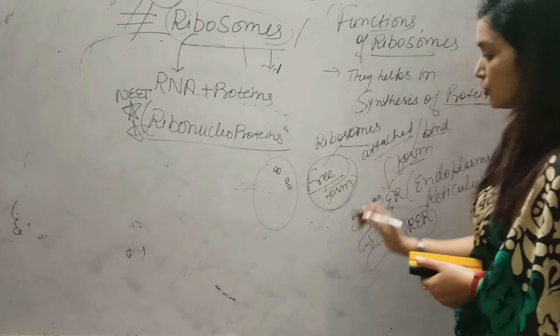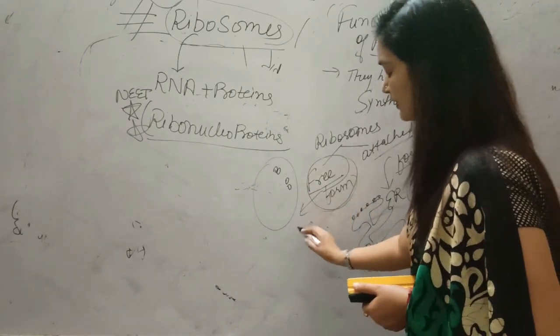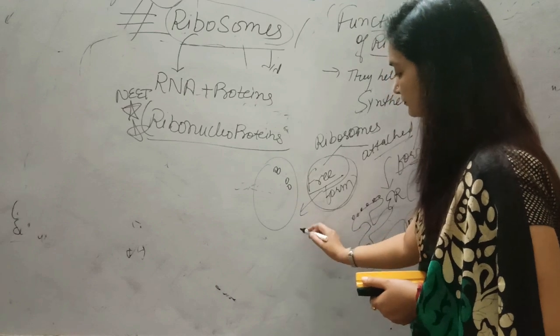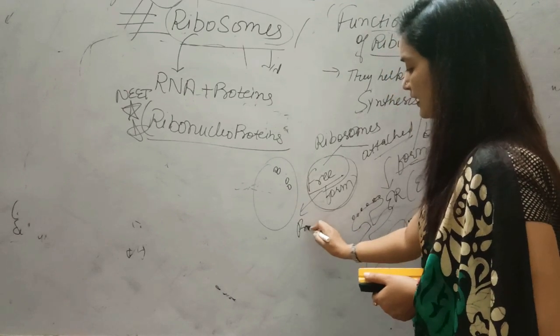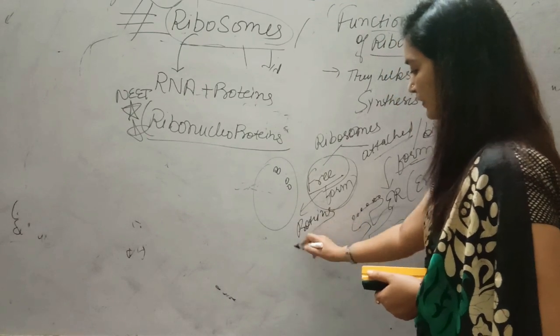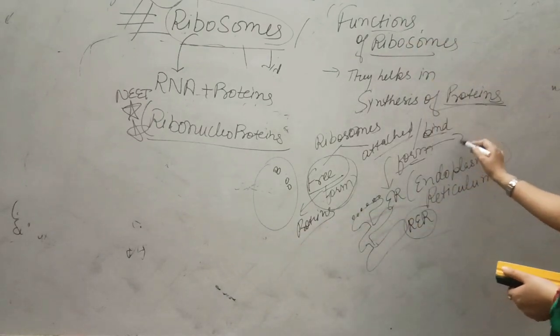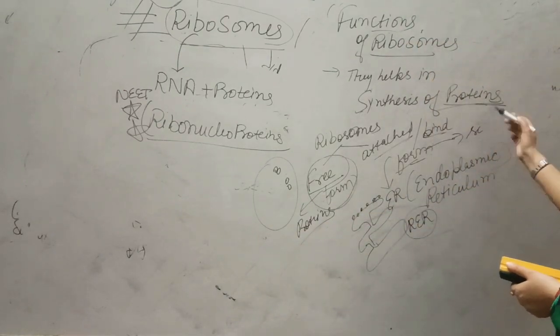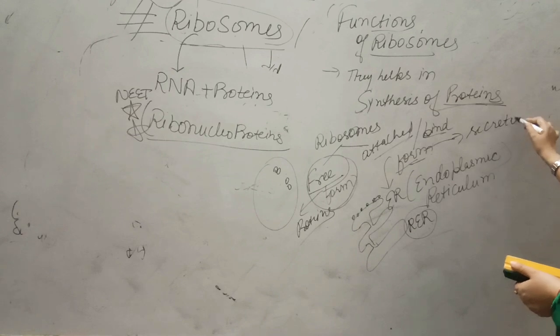Very, very important. These free ribosomes help in the synthesis of proteins of different types, basically proteins that are secretory in nature.